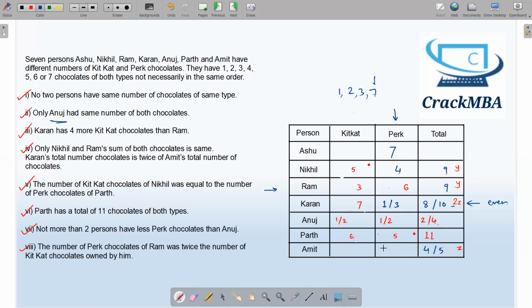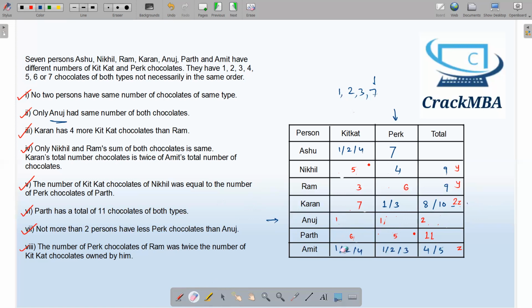So this is 7, and this will be 1, 2, or 3. These are a couple of possibilities. And over here I have 1, 2, or 4. Similarly, 1, 2, or 4. These are the possibilities that I can have. Now again we have to take some assumption. Let me take that Anuj has 1 Kit Kat, 1 Perk, a total of 2. This is my assumption. Let's validate this assumption.